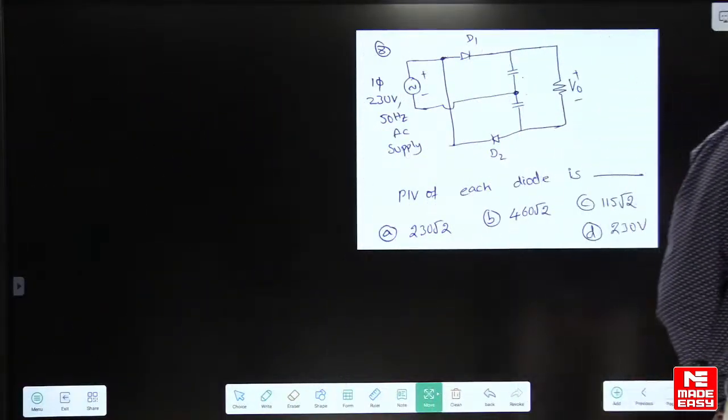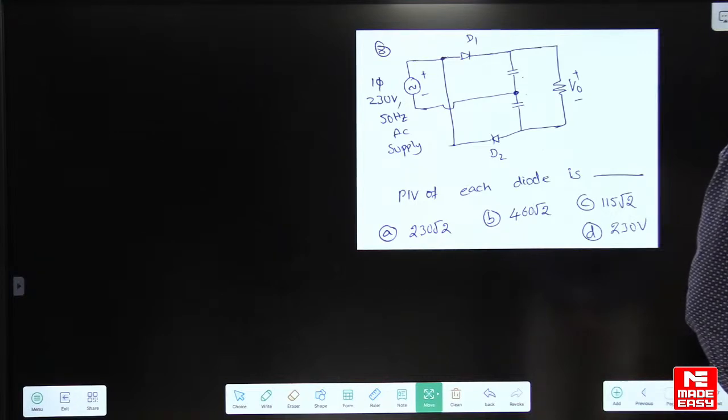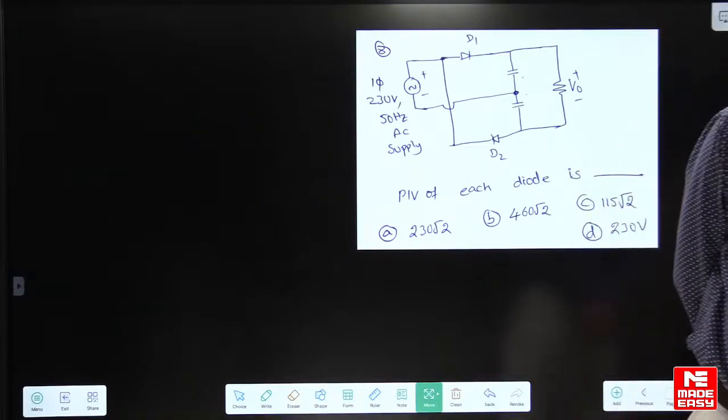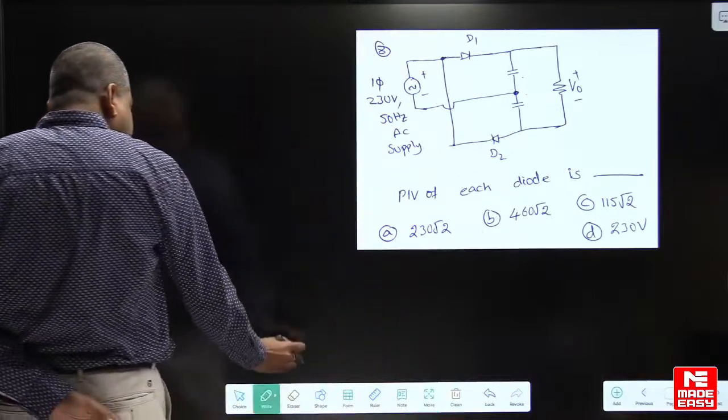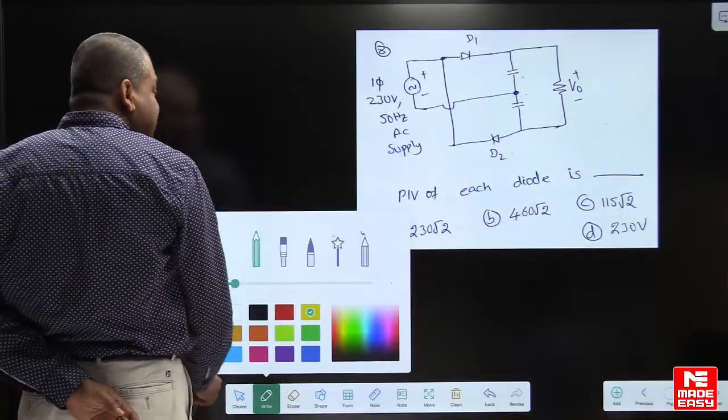Make it fast. Yes, perfect, good. You people will be selected. Very good students. Dear students, you have to identify what is the converter here.